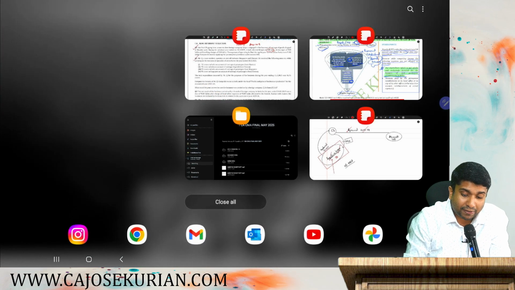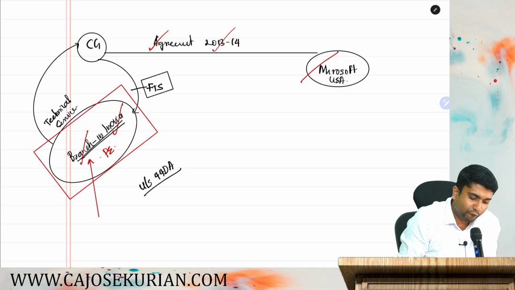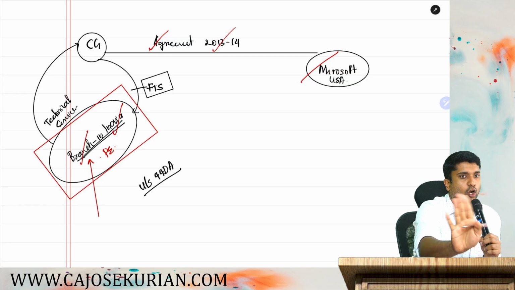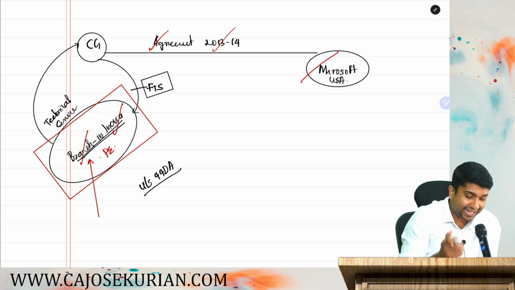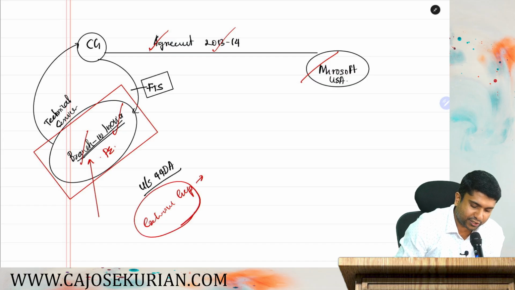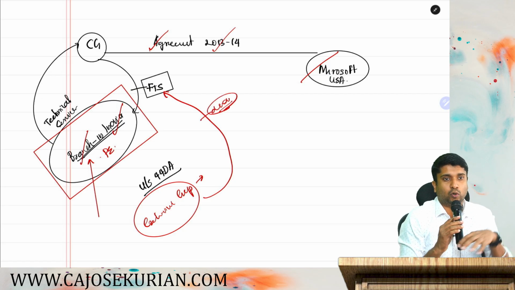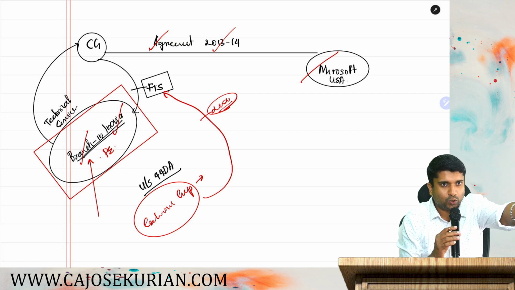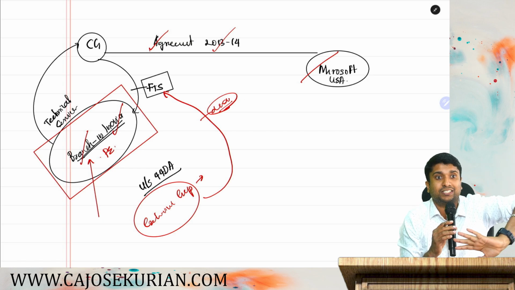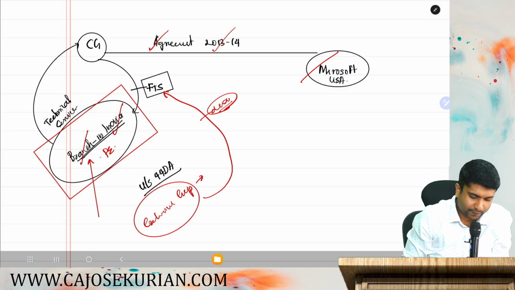Don't come and claim any common expenses, overheads, etc. of your head office against the profits of this branch. Not possible. You can only charge what? Exclusive expenditure. Exclusive expenditure for the administration of this branch alone can be claimed as a deduction from the FTS. Are you with me? So all those expenses which are not exclusively incurred for the branch are not allowed as a deduction. That is the first restriction.